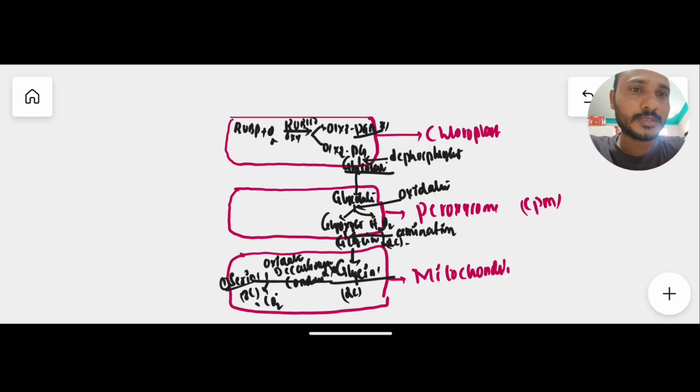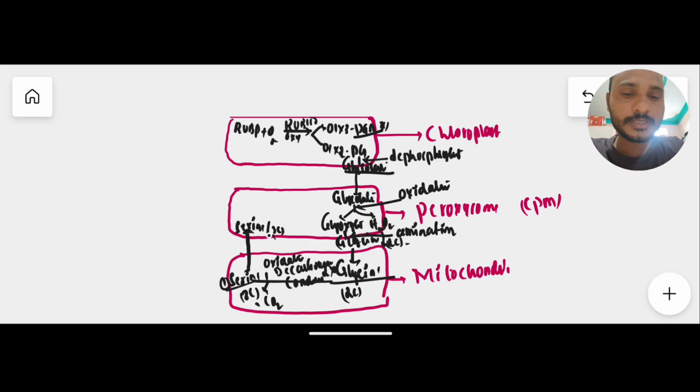Okay, right. So like that, here the carbon dioxide will be lost in the mitochondria, and then this serine, what happened? This one molecule of 3-carbon compound serine will return back to the peroxisome. Serine is also an amino acid. Glycine and serine both are amino acids. Serine has 3 carbons.